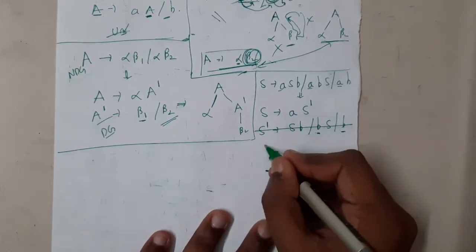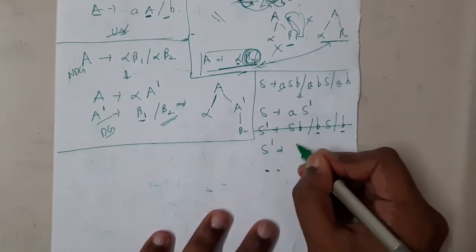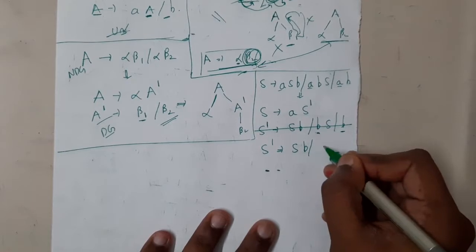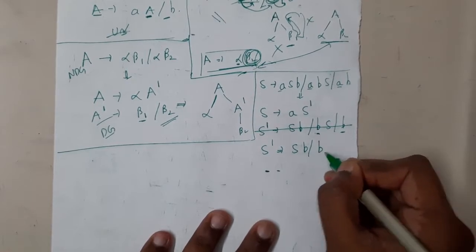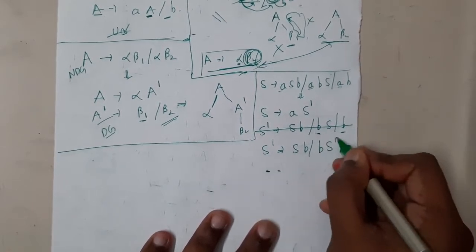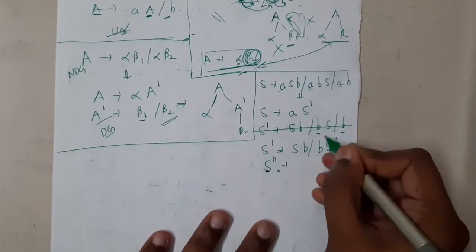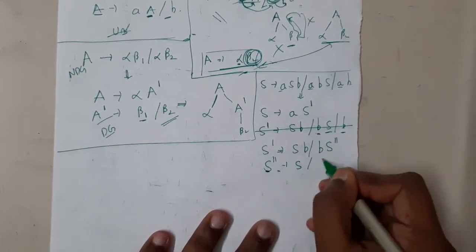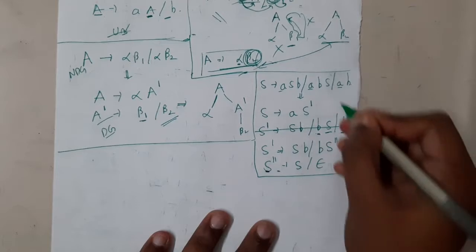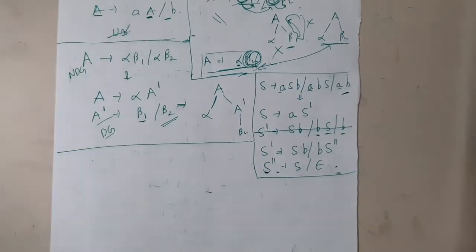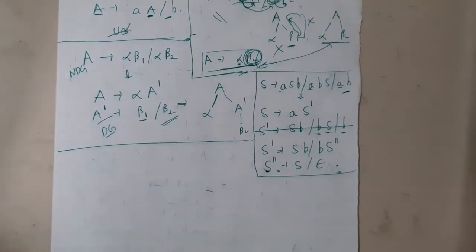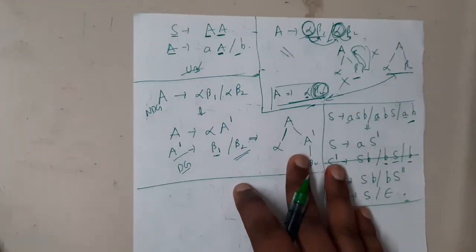So now I will update this S dash to S dash implies SB or I will write B here, B S double dash. So now from S double dash I will go to S or epsilon. So now this is a non-deterministic grammar and this is the deterministic grammar. These methods are really easy, guys, but the only thing is you should understand these things.